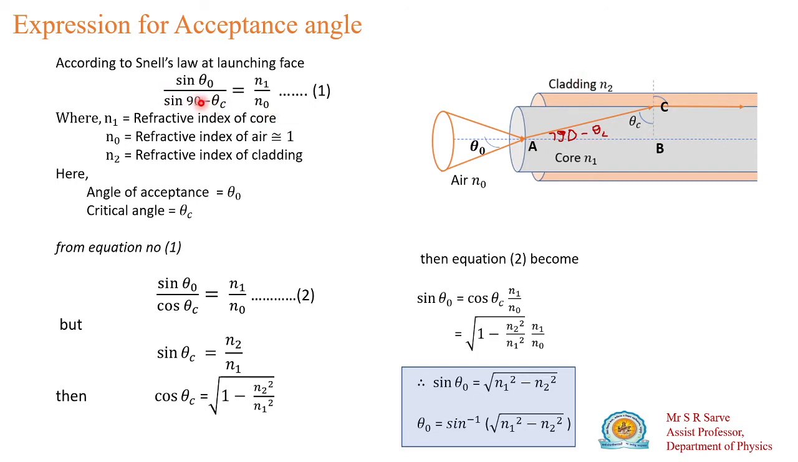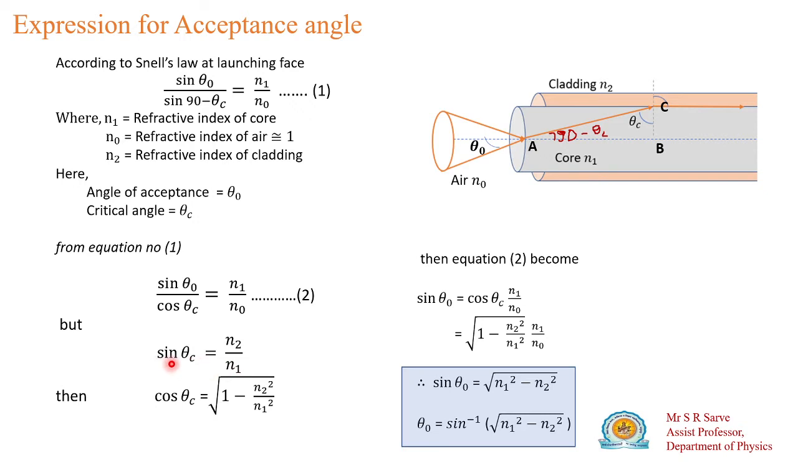So sine of 90 minus theta c is equal to cos theta c. I can replace sine 90 minus theta c with cos theta c. This equation now reduces to sine theta naught divided by cos theta c is equal to n1 divided by n naught. n1 is the refractive index of the core and n naught is the refractive index of the air. But what is the refractive index of the air? We take the refractive index of air as nearly equal to 1. So in the next step we will convert this n naught to 1.